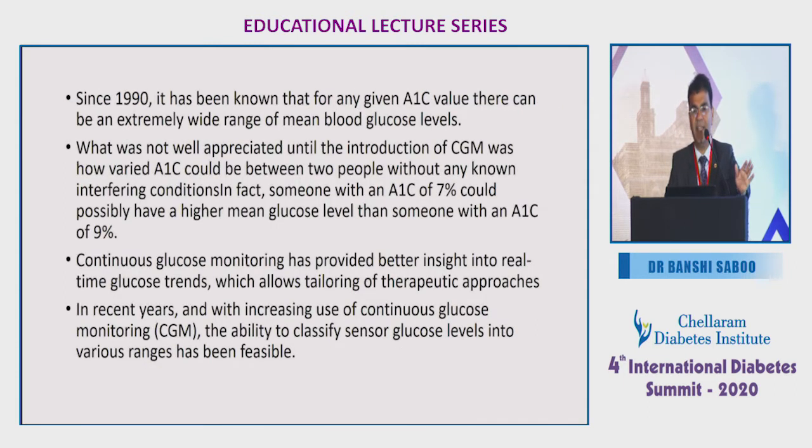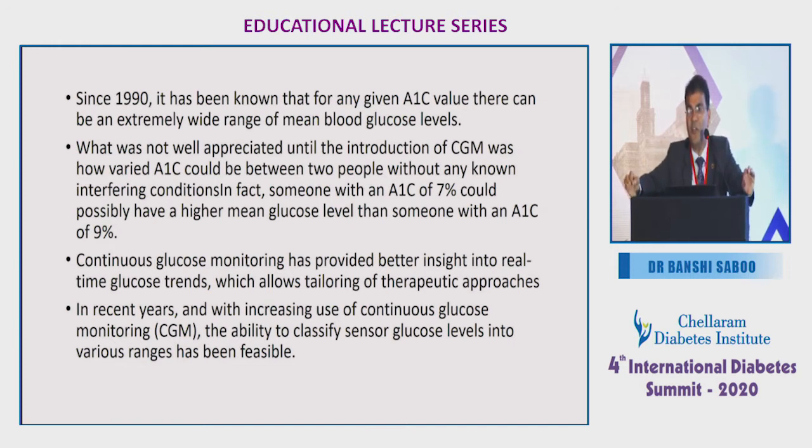Since 1990 it has been known, as he had already shown, that 2 to 3 different types of patients may have the same HbA1c. So at any given HbA1c, there can be an extremely wide range of mean blood glucose levels. And this we have known since 1990. So in 1989 A1C became a standard of care, but from 1990 we knew that you may have 2 different types of patients with the same HbA1c, but their glycemic patterns may be completely different, but this was not well appreciated.